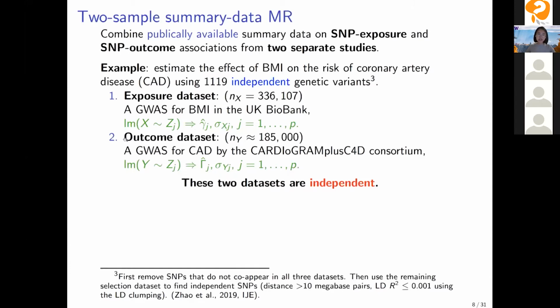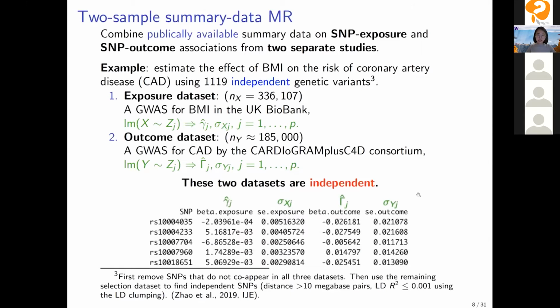And analogously for the outcome data set, we have a GWAS for CAD in another consortium. And we observe the marginal association statistics denoted as capital gamma J hat and the standard error sigma YJ. So these two data sets are independent because they cover non-overlapping samples.